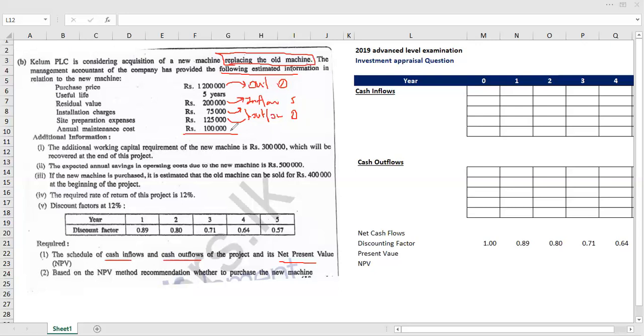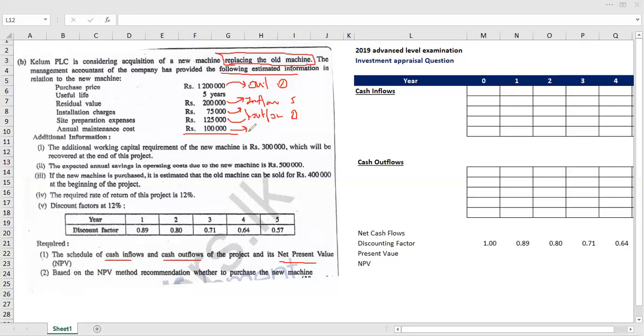In this scenario, what's our decision? The decision is to acquire or not a new machine. If we acquire a new machine, we have to incur this maintenance cost. If we do not acquire the new machine, we do not have to incur this future maintenance cost. Therefore, this is a relevant cash flow.